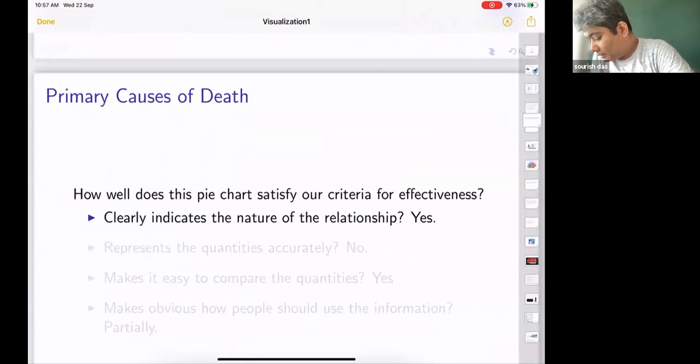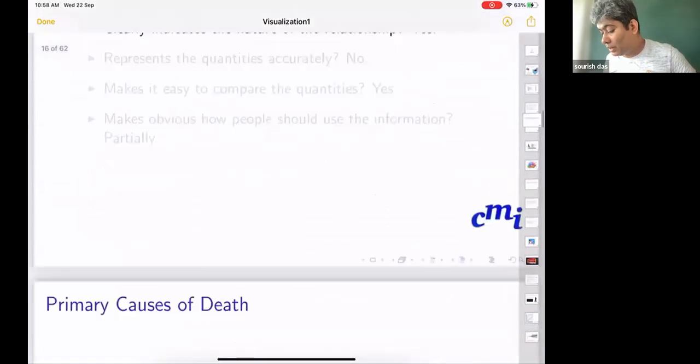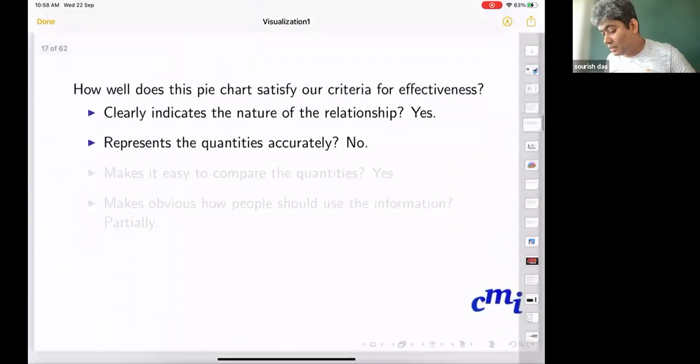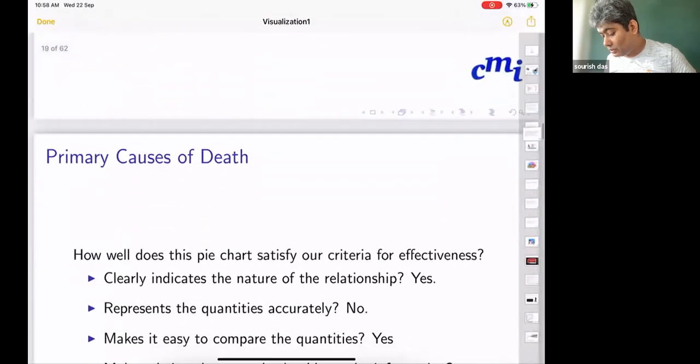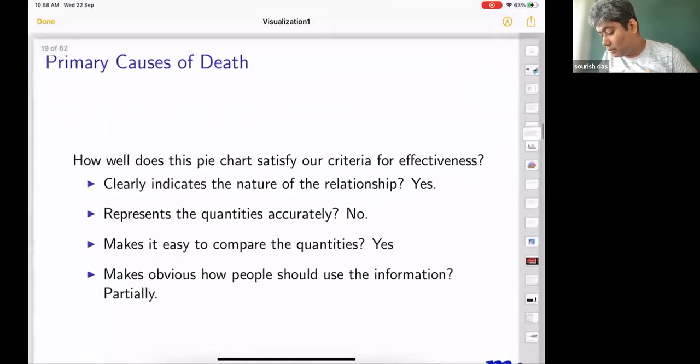How well does the pie chart satisfy our criteria for effectiveness? Does it clearly indicate? Yes. But does it represent the quantities accurately? It says no. And does it make it easy to compare the quantities? You can say yes.